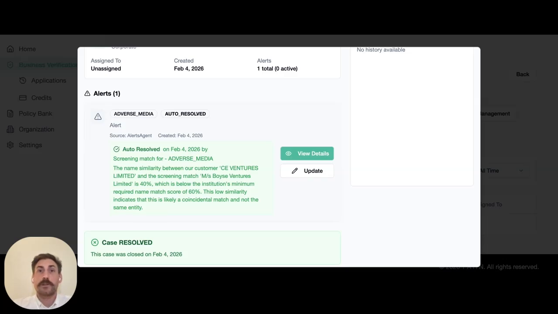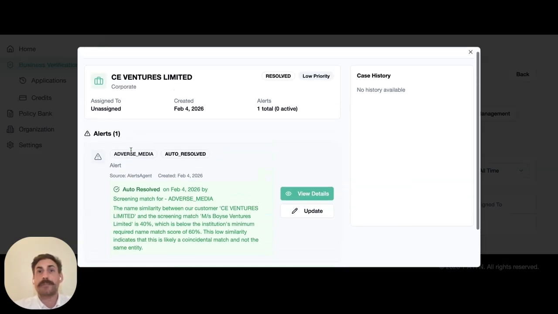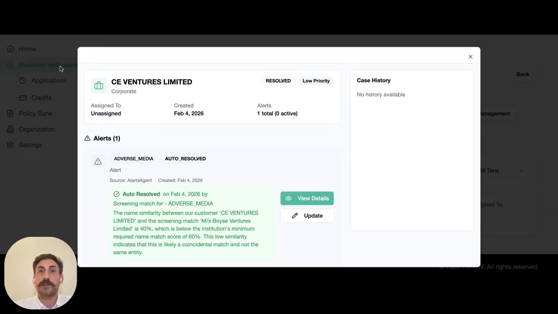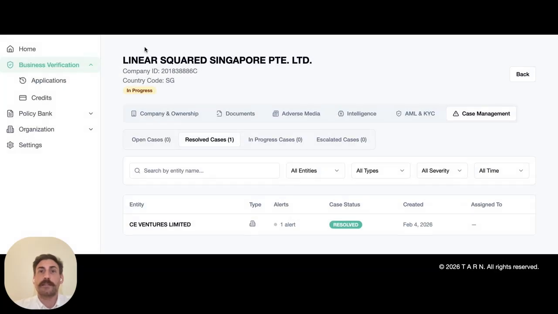Our alert manager works across adverse media, PEPs, sanctions and KYC VAT checks, enabling you to get the validation of the companies that you're working with so that you can start making revenue from them quicker.